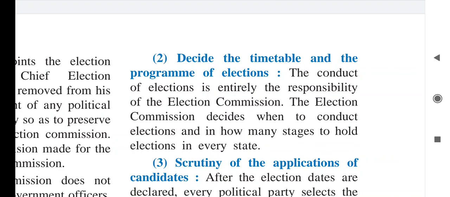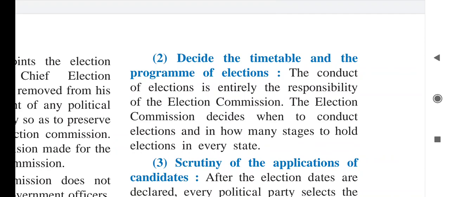As per the elections, the Election Commission decides the dates. Now see, the main work of the Election Commission is to decide the timetable, when the elections will be conducted, and in how many stages, as per the area and as per the population, the stages are decided.